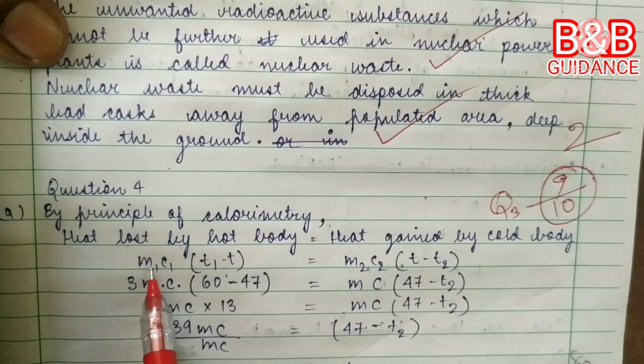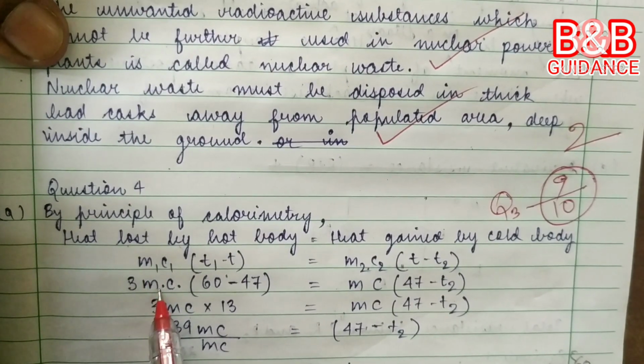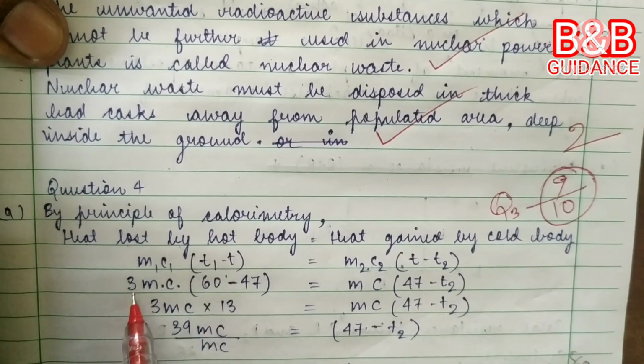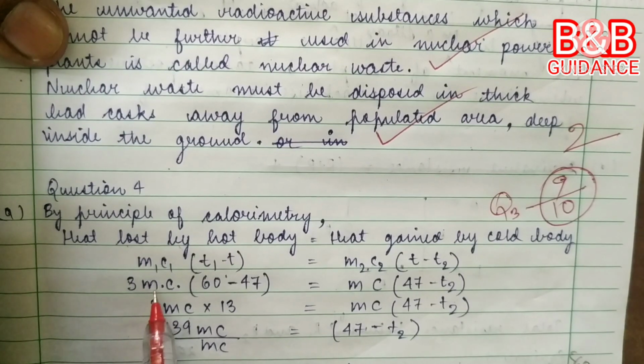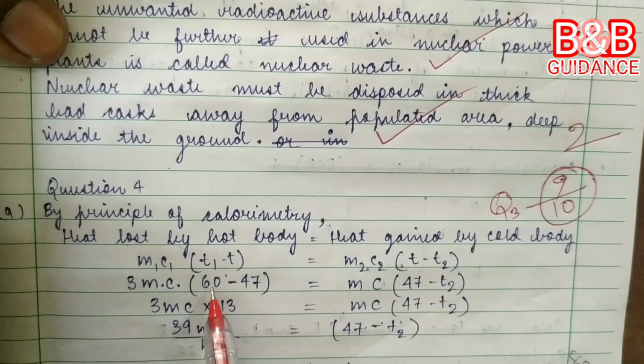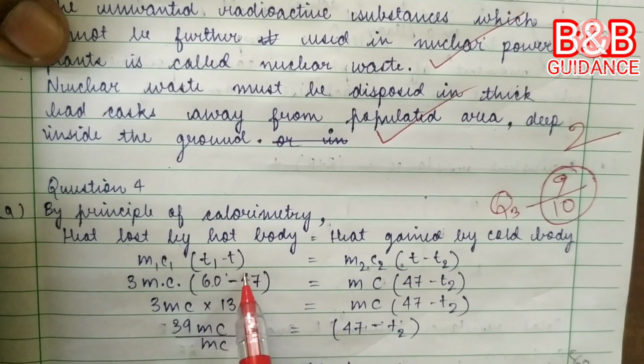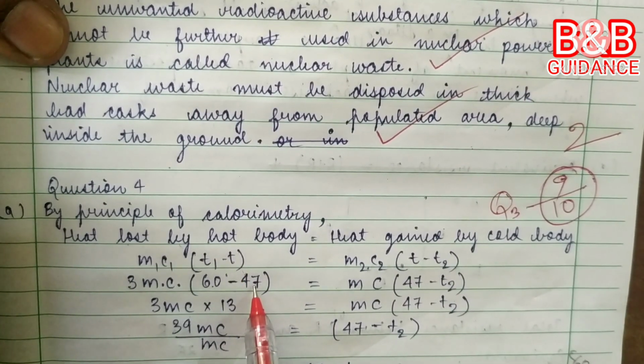So this mass M1 is 3 times of the mass of the cold water. Mass of hot water is 3 times the mass of cold water. So child has written like this: 3m into C is the specific capacity of water. 60 minus 47. T represents resulting temperature.